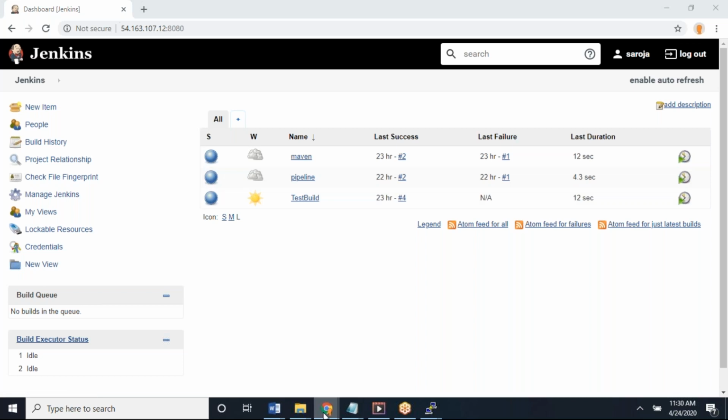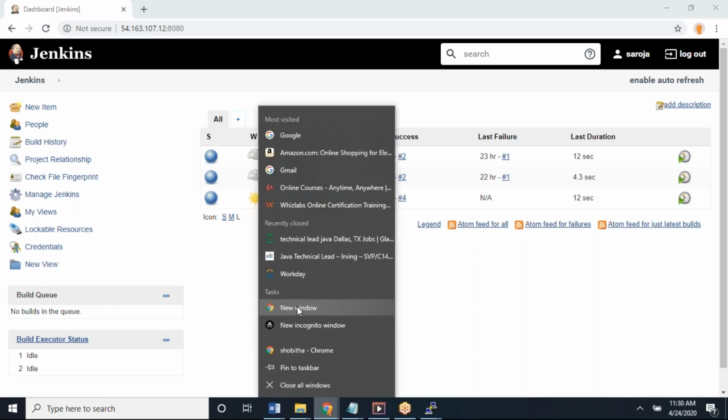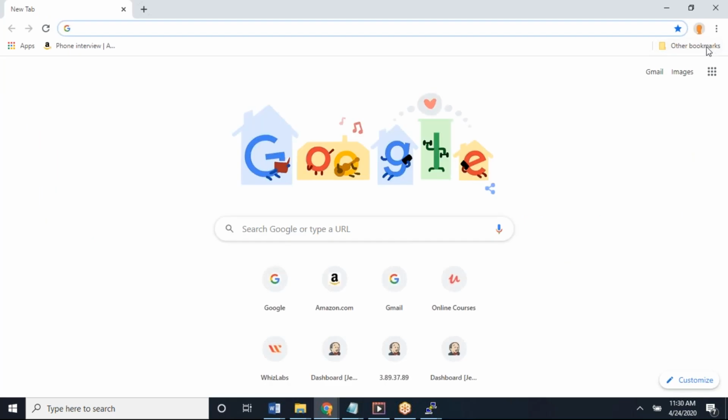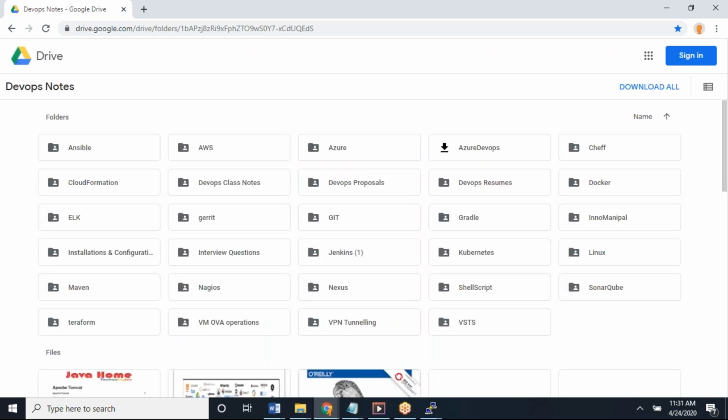Step by step, stage by stage, we have to add. First stage, checkout stage. Second, build stage. Third, Sonar stage. Fourth, Nexus stage. Fifth, Tomcat stage. Sixth, notification stage. Like this, this is just a sample end-to-end one, guys.